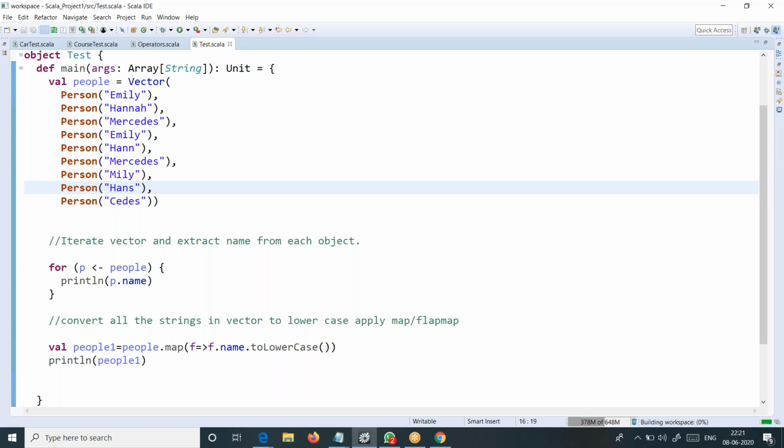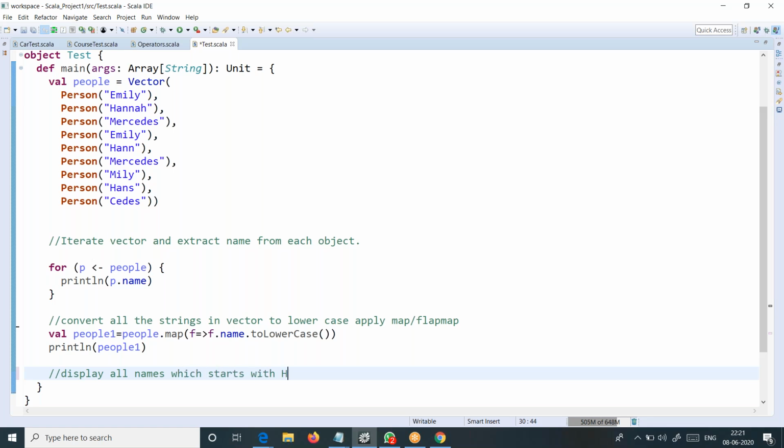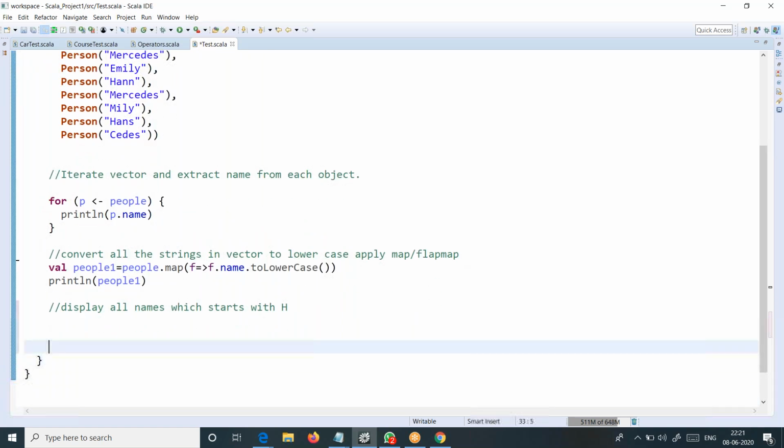So let's apply a small filter here. Display all names which start with H. Try this, sir. Might be filter is the best choice here. Check which would fit here.